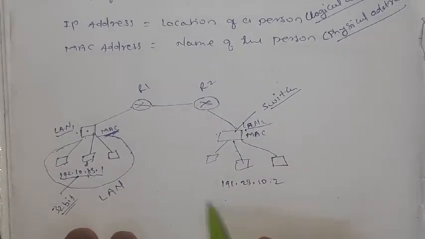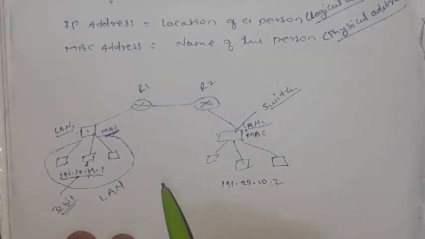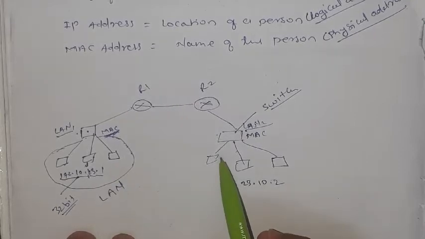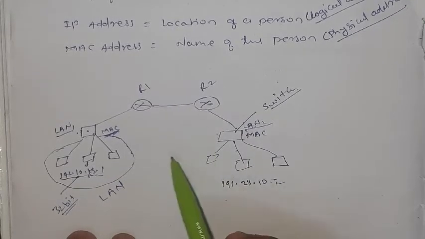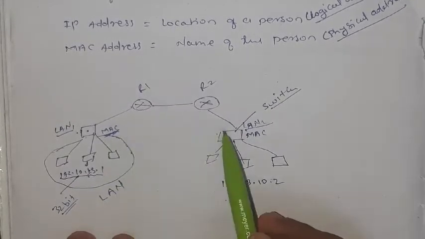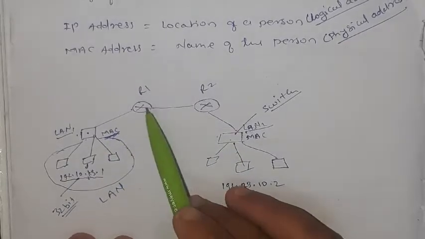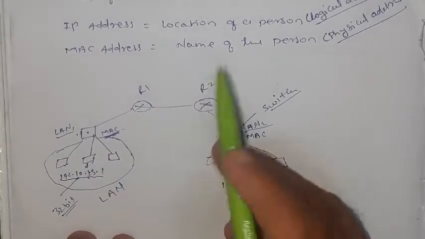This is a simple structure of two LAN networks connected to each other using two switches, LAN 1, LAN 2, and two routers, R1 and R2.